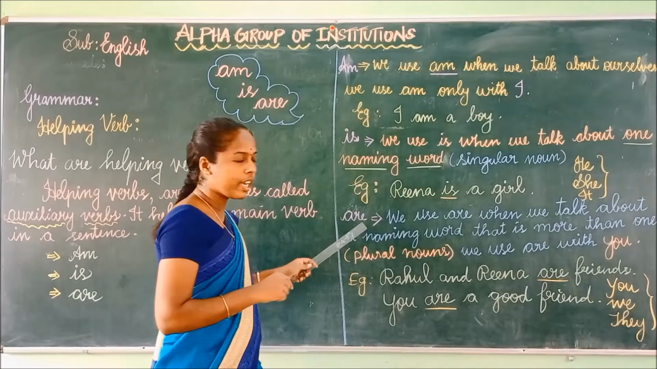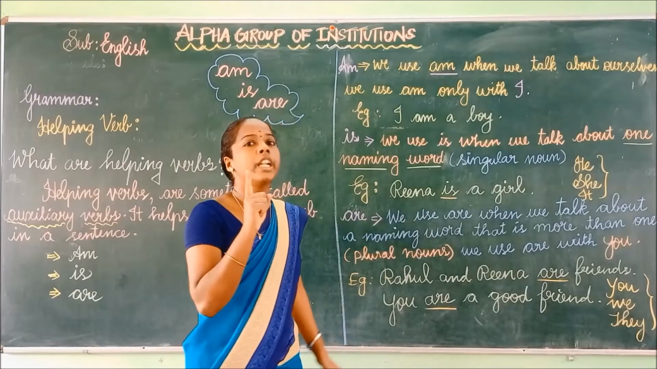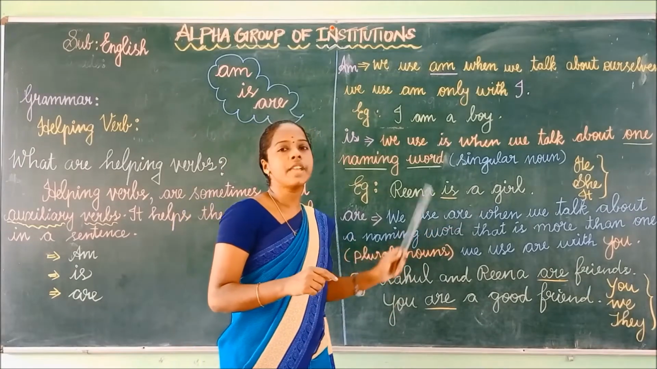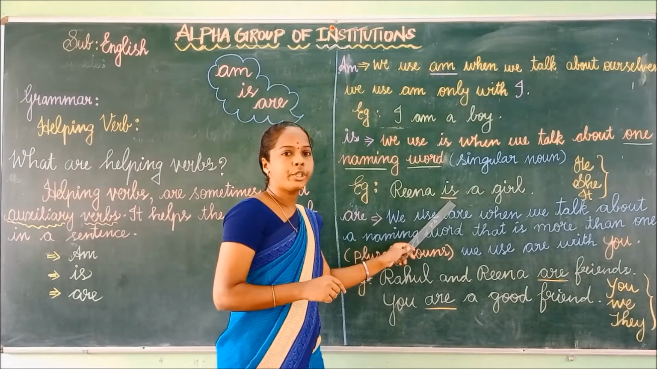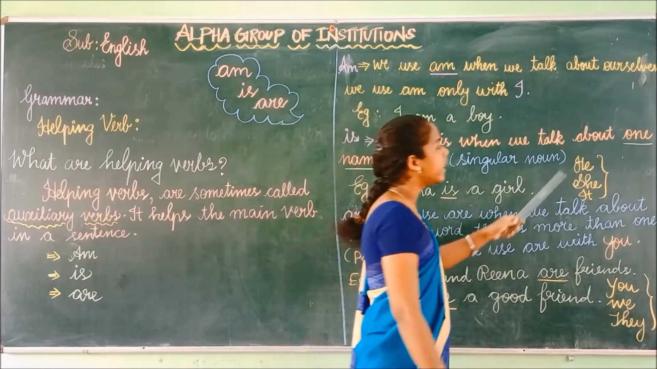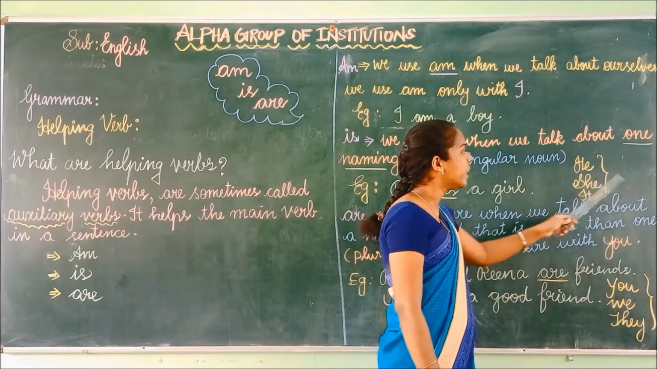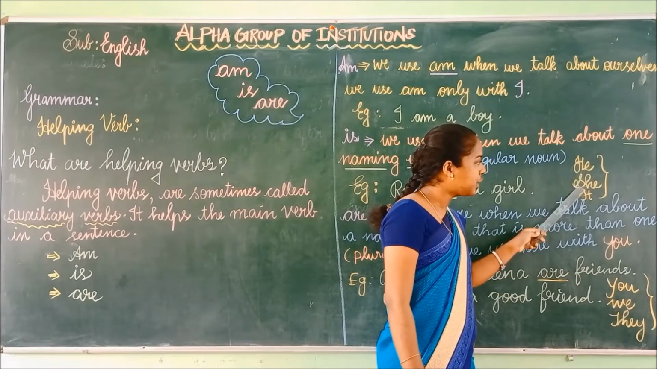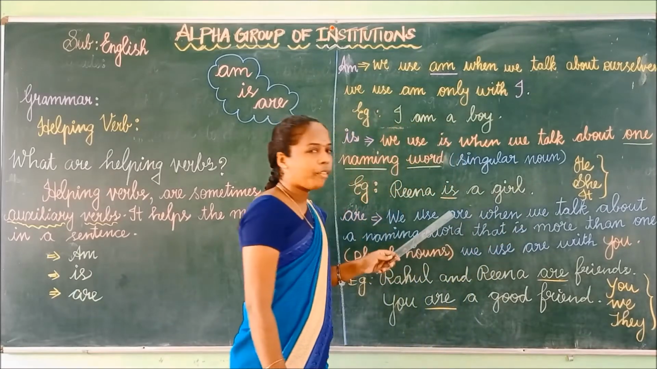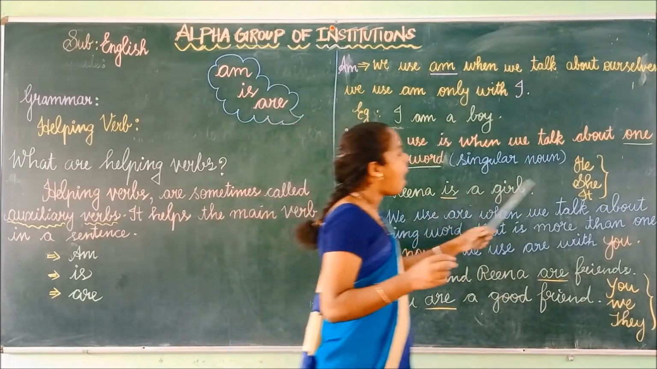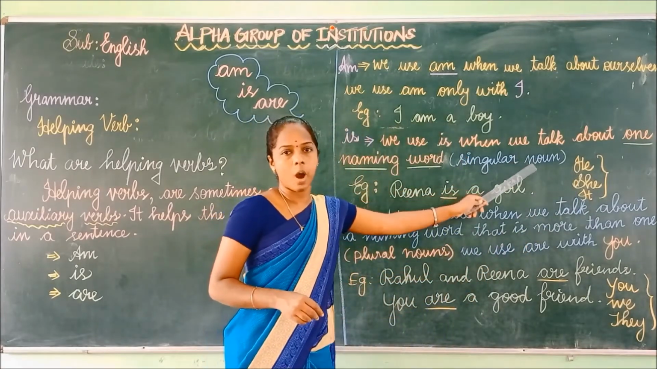Have you understood, children? Here Reena is the naming word. We are talking about only one girl, so we have to use is. After Reena, you have to use is. See here, he, she, it are the clue words. You have to use is after he, she, it. So, you have to use is after he, she, it and the singular noun.